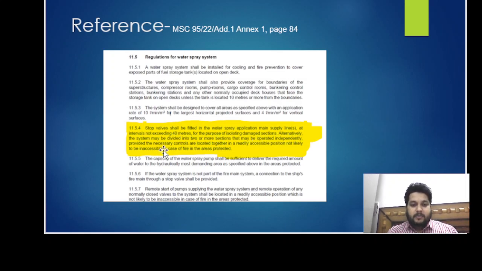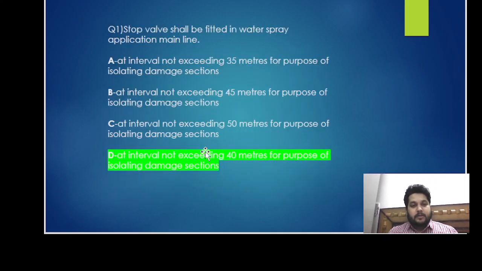Alternatively, the system may be divided into two or more sections that may be operated independently, provided that the necessary controls are located together in readily accessible positions not likely to be inaccessible in case of fire in the areas protected. So the answer D is right: at interval not exceeding 40 meters for the purpose of isolating damaged sections.